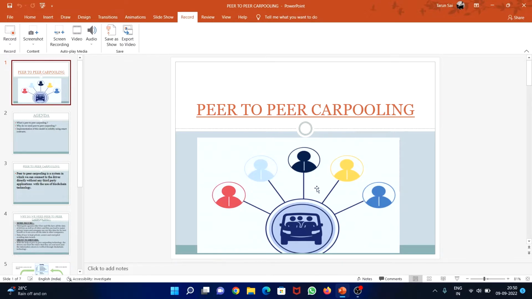So actually, carpooling is whenever we own a car and are going to a destination, and our community members or friends also want to travel to the same destination. So what do we do? We just make a phone call to them, or else they come to our home and we go with them. But what if a person is a stranger and we don't know where he's going to travel? So here comes our app, and it deals with this kind of issue.